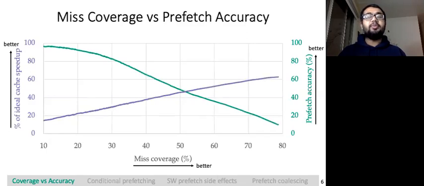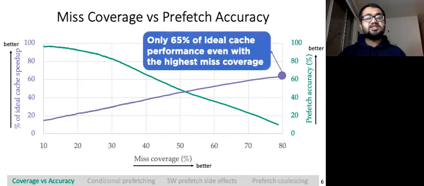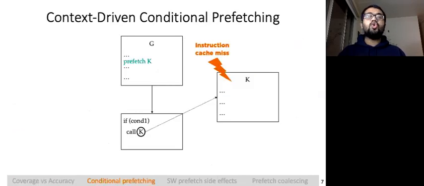As shown, prefetch accuracy drops significantly with an increase in miss coverage. This means we can cover most misses only if we sacrifice the accuracy of the prefetch. Consequently, only 65% of ideal cache speedup is achieved even with the highest miss coverage. To overcome this challenge, we propose conditional prefetching.